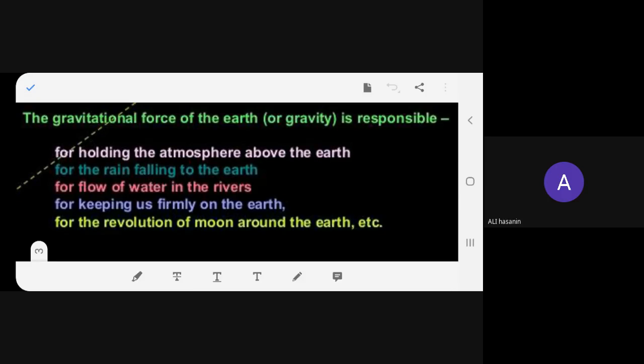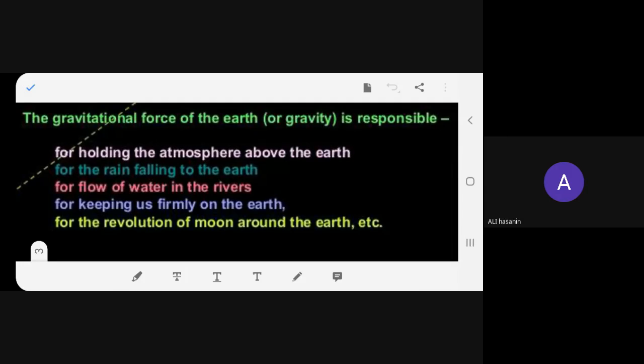All these activities, for example, we have the atmosphere around the earth, right? We are covered or surrounded by a blanket which is known as the atmosphere. This atmosphere is actually due to gravity. The rain is coming towards the earth. It's again gravity. The rivers having water which is flowing, this is again due to gravity. We are not floating. We are not flying. We are on the earth. We are moving on the earth. We are steadfast on the earth.